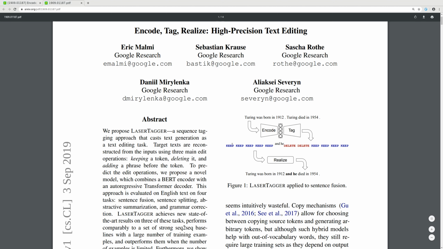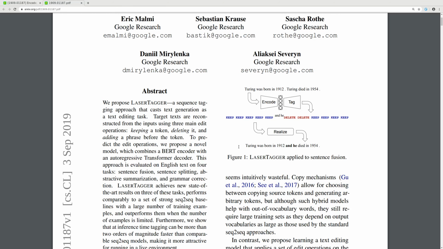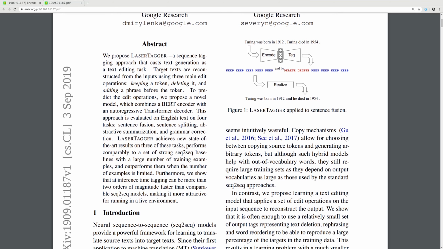Hi, so today I'm reading LaserTagger: Encode, Tag, Realize, High Precision Text Editing. It's from Google Research. We propose LaserTagger, a sequence tagging approach that casts text generation as a text editing task. Target texts are reconstructed from inputs using three main edit operations: keeping a token, deleting it, editing a phrase before